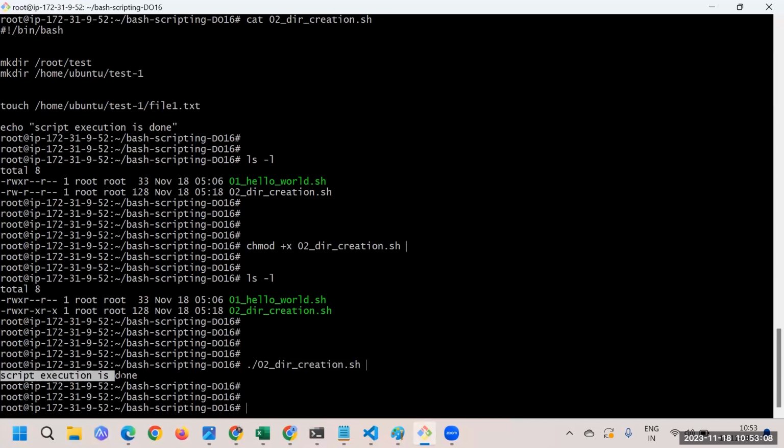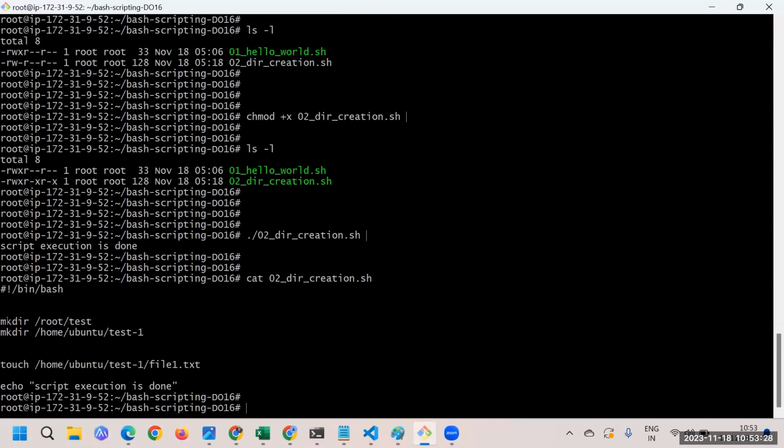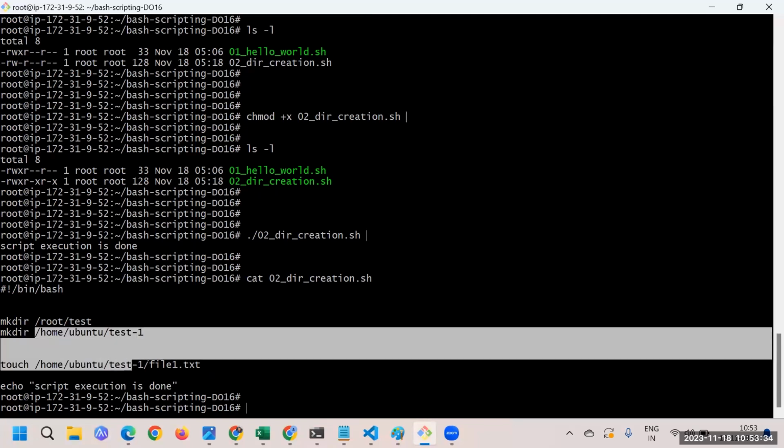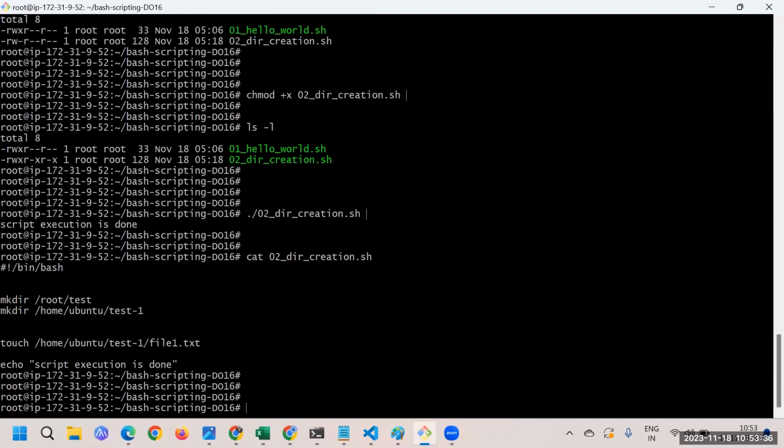Now I can see that script execution is done. What does it mean? That I am able to reach the last line, which I mentioned as script execution done. At this point, if I show you the script one more time, we're supposed to get one folder at the root directory, and then one file. So let's go and confirm it.